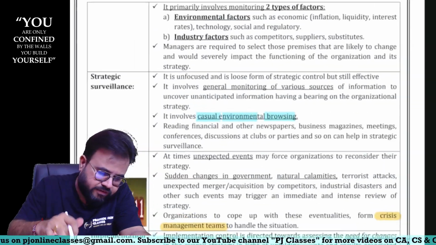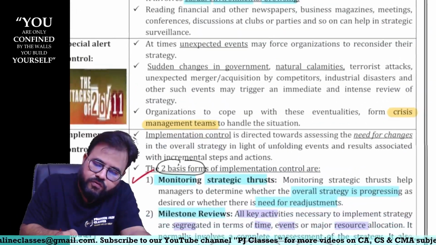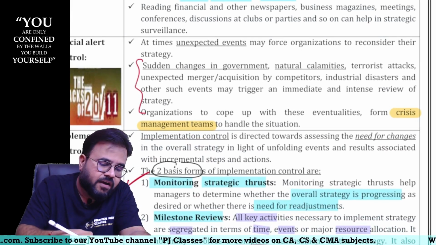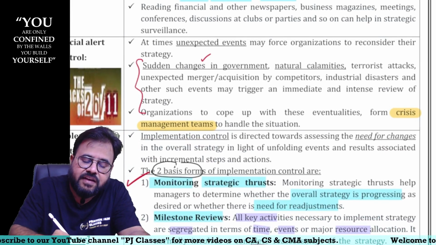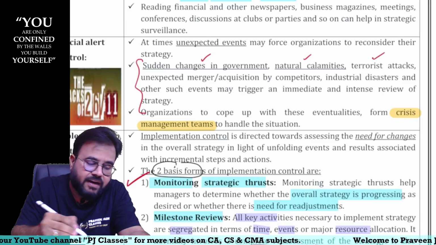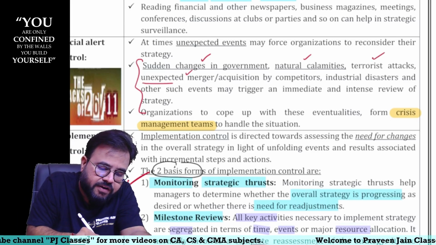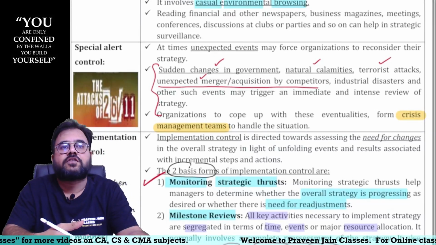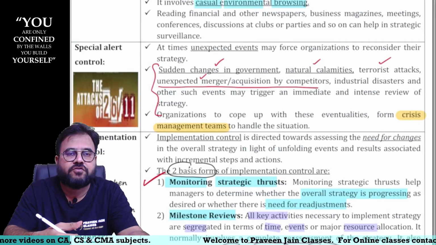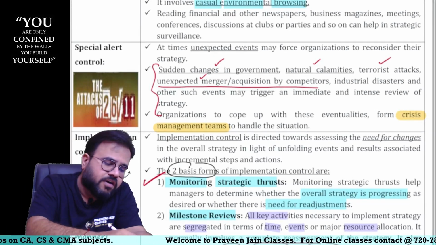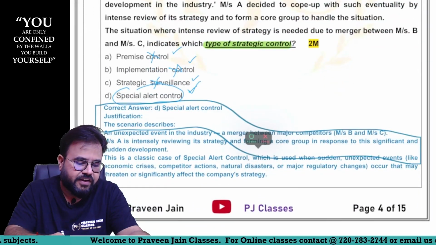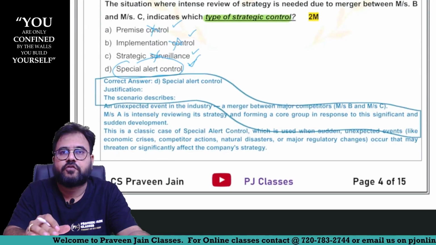Yeah, you can see here special alert controls. So you can see examples when special alert controls you can take: sudden changes in government, natural calamities, terrorist attack, unexpected mergers or acquisitions by the competitors, sir. So can I say this was the example which this particular bit is talking all about, sir. So hence, which control is the best answer, sir? Special alert control, sir. So here justification also is given and the answer is also provided, sir.